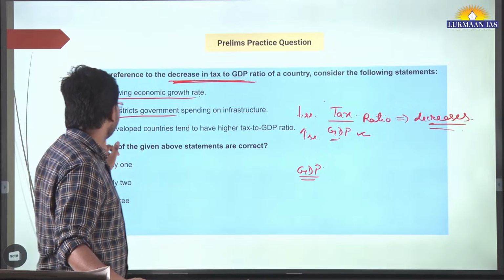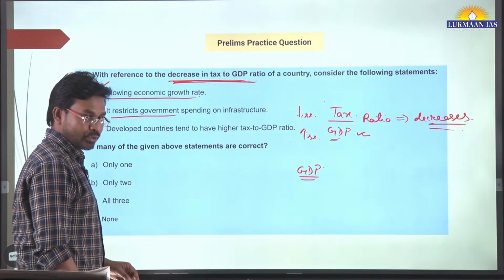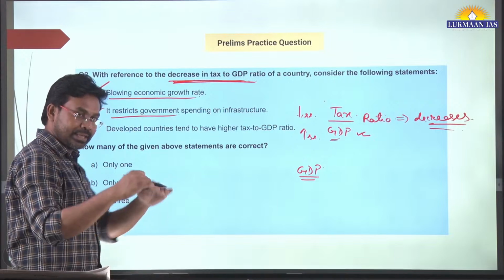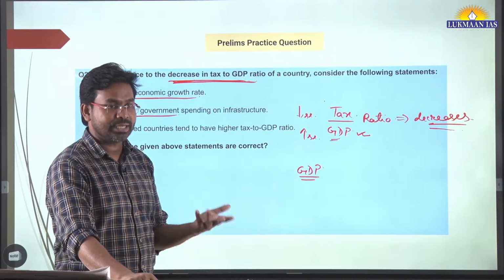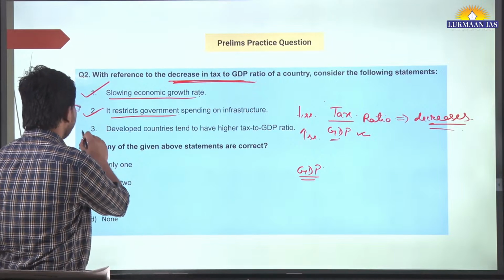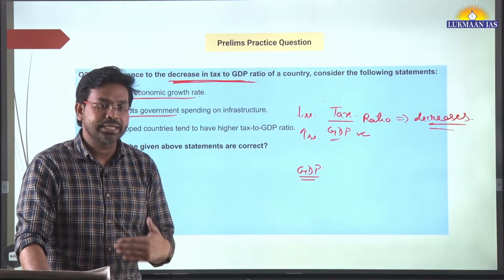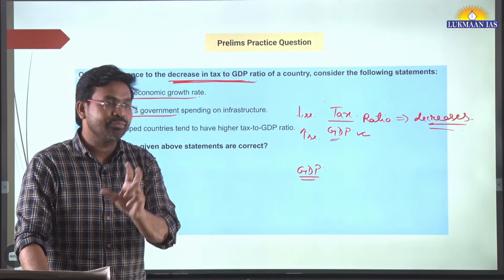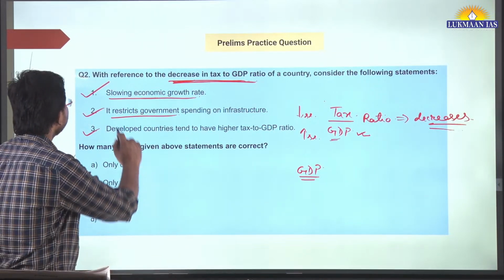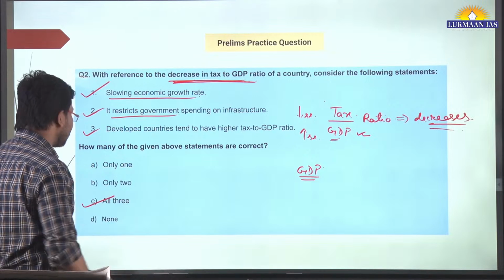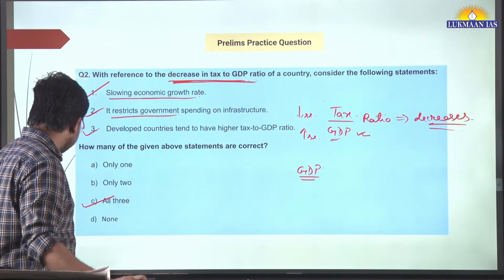This is the thing. Third, developed countries tend to have a higher tax to GDP ratio. Means those countries that are developed generally have higher tax to GDP ratios, right? In the explanation they have mentioned that developed countries generally have around 34% tax to GDP ratio. I think they have mentioned the European Union. So all these statements are correct. The correct answer is option C.